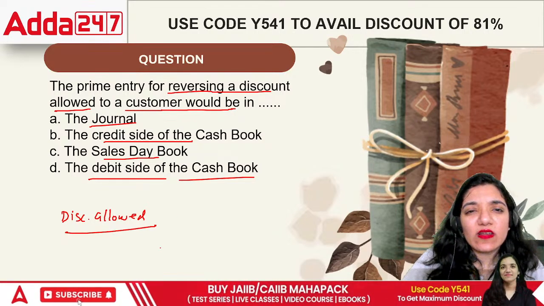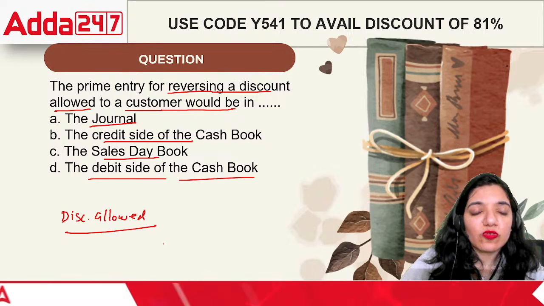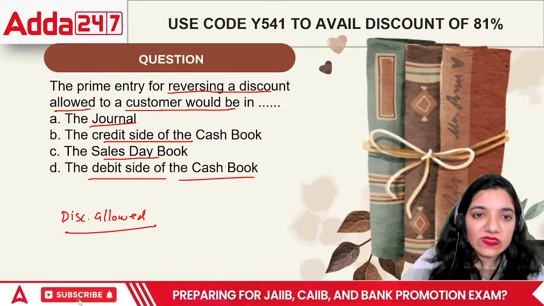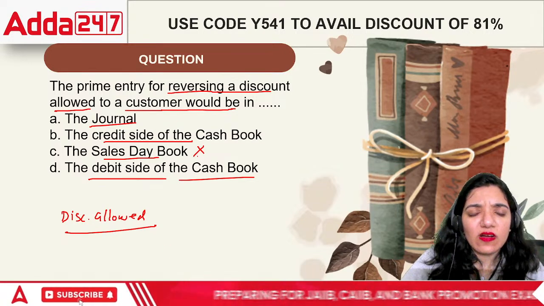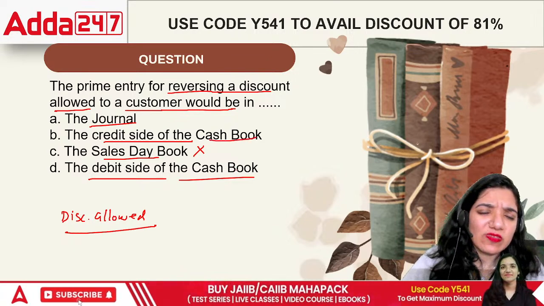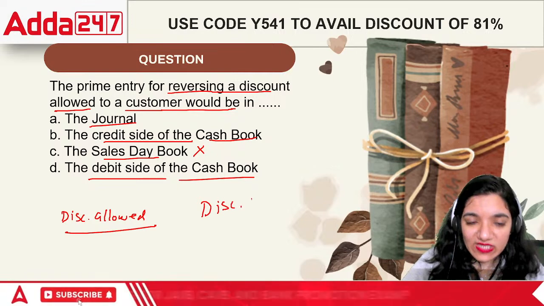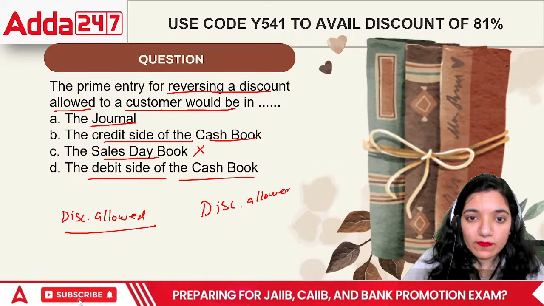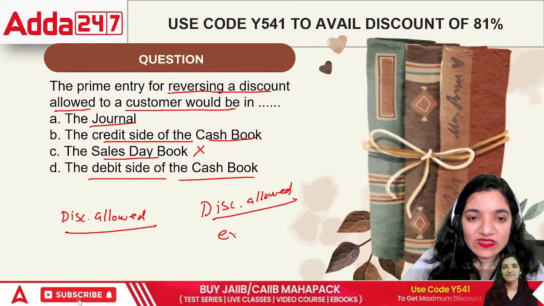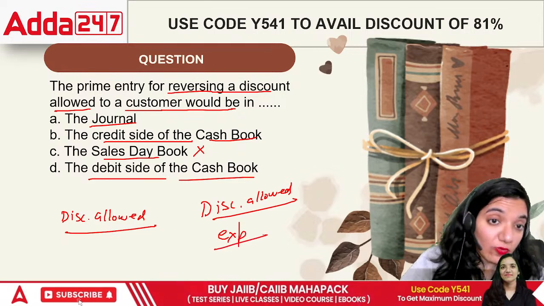Whenever we are reversing a discount, it won't go into the sales day book, or on the credit side or debit side of the cash book. See, this is discount allowed. Discount allowed is technically an expense which was booked earlier, which would now be reversed.